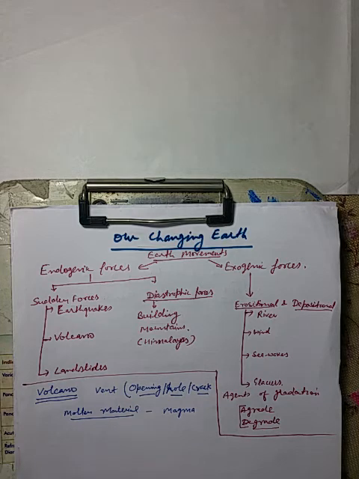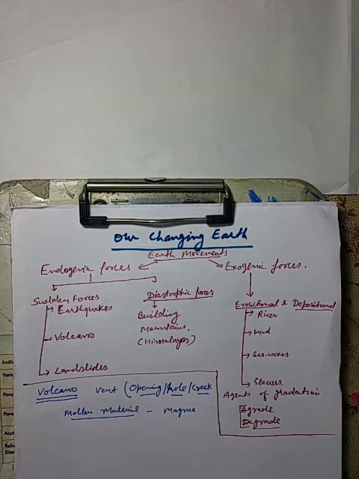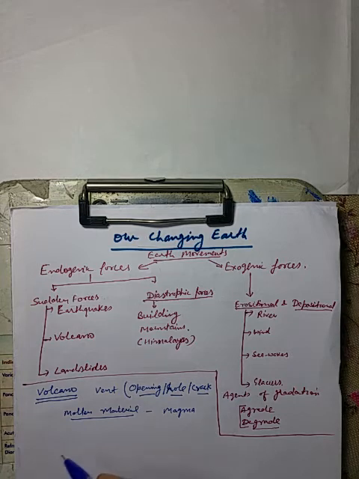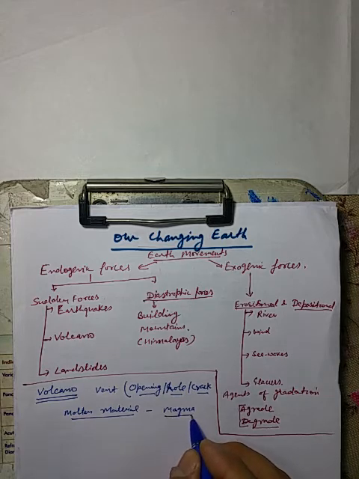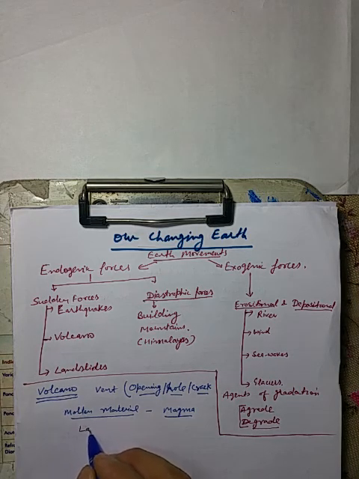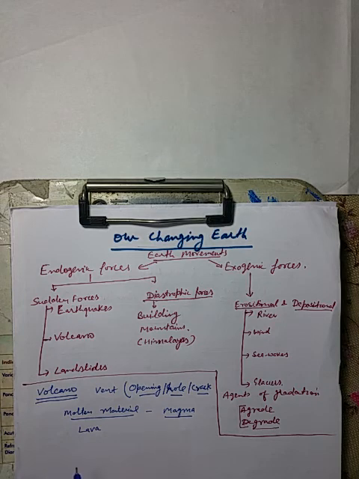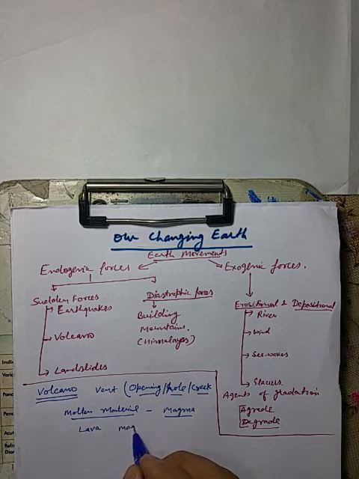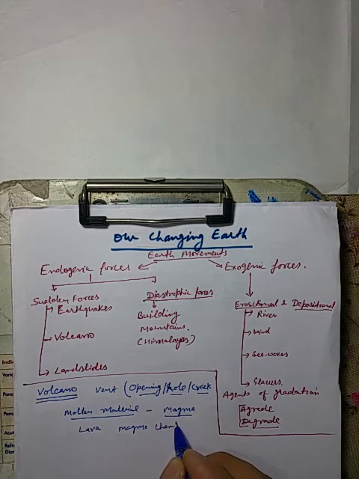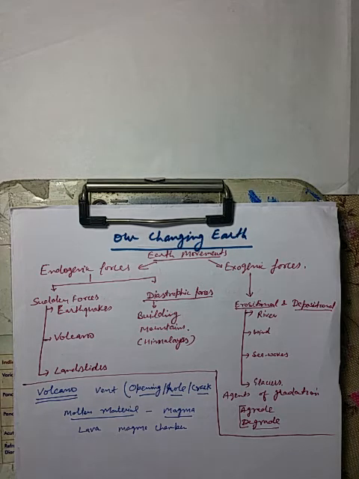Whenever some volcano erupts, first of all some gases and ashes erupt, followed by the magma. And whenever this magma comes on the surface of the earth, it is called lava. And wherever this magma is collected inside the earth, that is called a magma chamber. Okay, we can make a diagram also here. Let us see it.